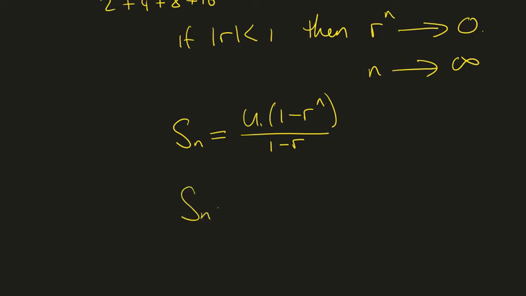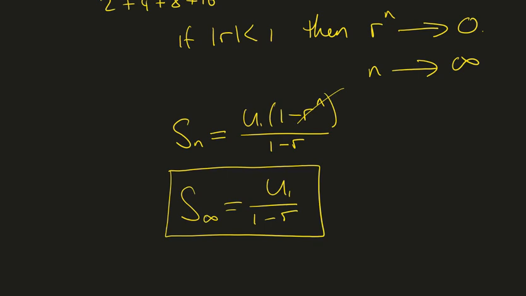So that means that our S, in fact, let's call it S infinity now because we're talking about infinite terms, is just going to get rid of that. We're going to be left with u1 over 1 minus r because the other part of it is negligible. And this is a formula that we can only use when r is between -1 and 1 to sum an infinite geometric series.